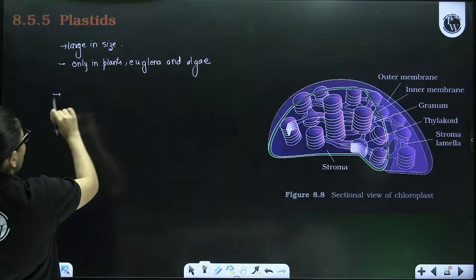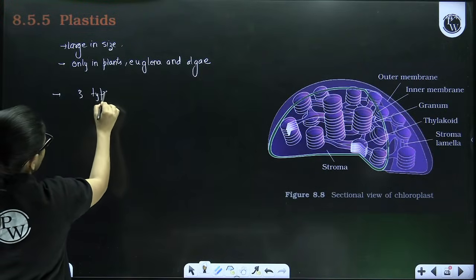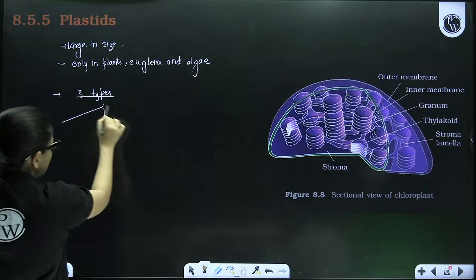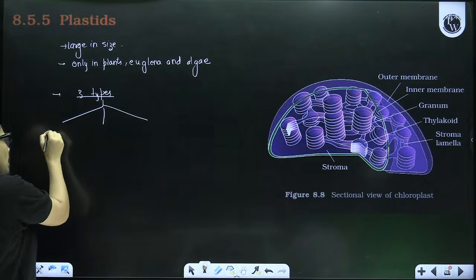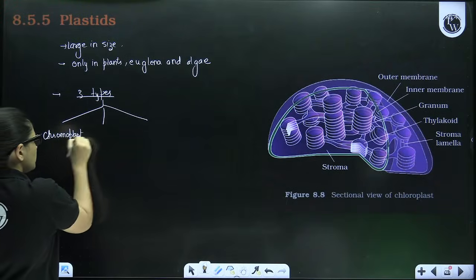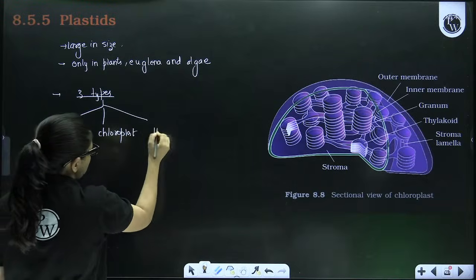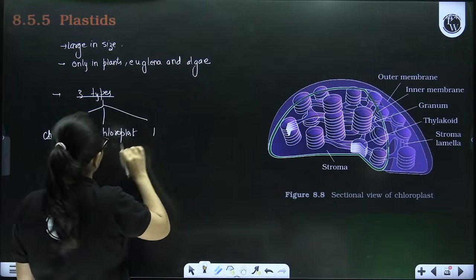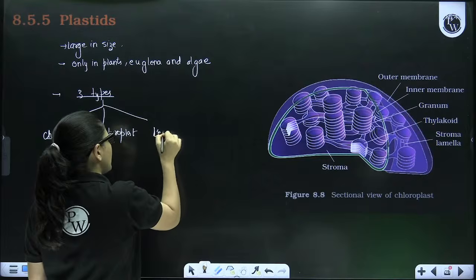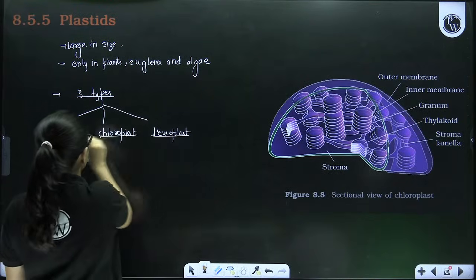Now, there are three types of plastids. We can have three interconvertible types of plastids. The three interconvertible forms of plastids are, on the basis of color and function, chloroplast, chromoplast and leucoplast. All the three forms of plastids are basically interconvertible.